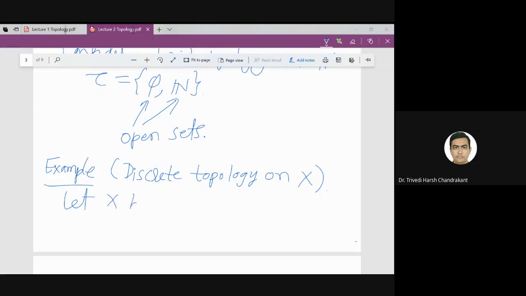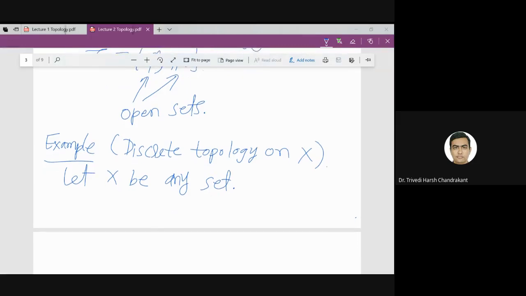So let X be any set. Any set means usually we take non-empty set. Otherwise, empty set we don't take in examples. So what I will do here is I will consider tau to be, we already know that every topology tau should be a subset of power set of X.